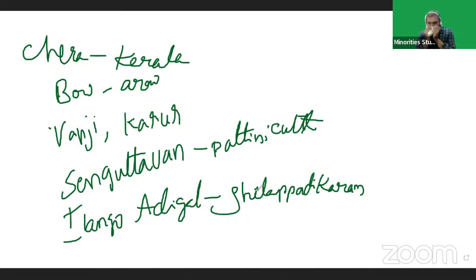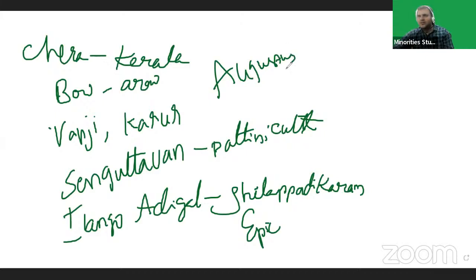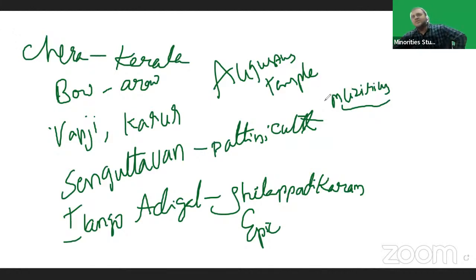Silappadikaram was one of the Tamil epics. And Augustus temple was constructed in Muziris. Muziris is in Kerala.